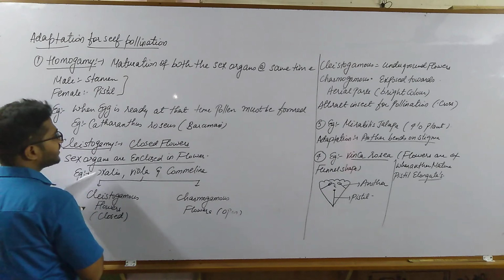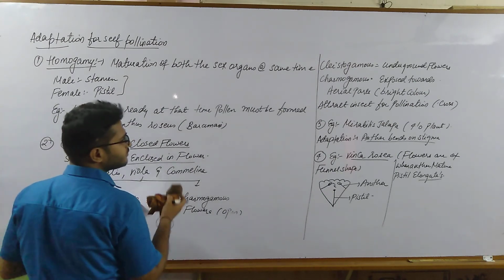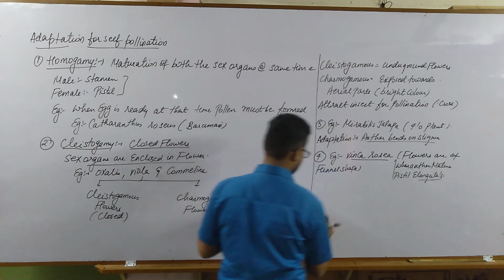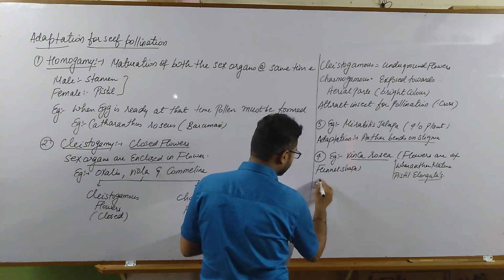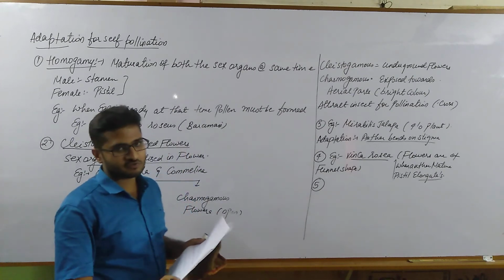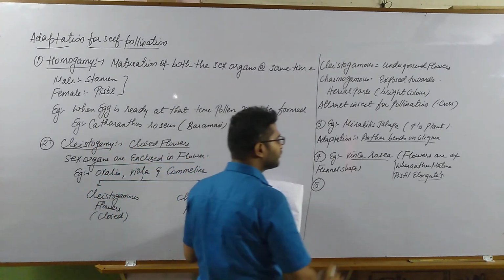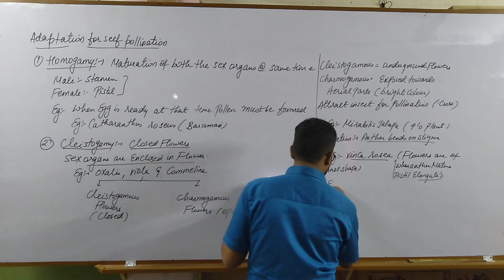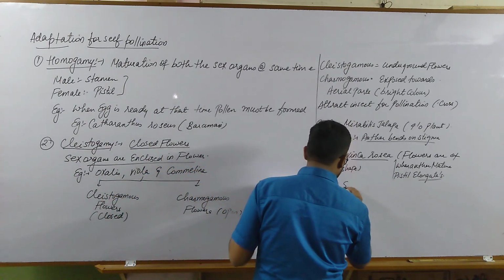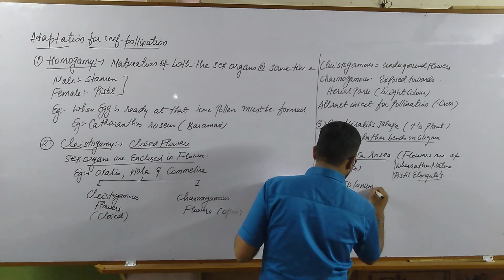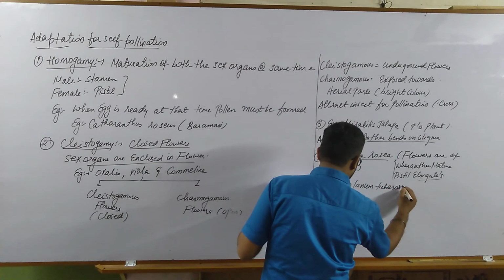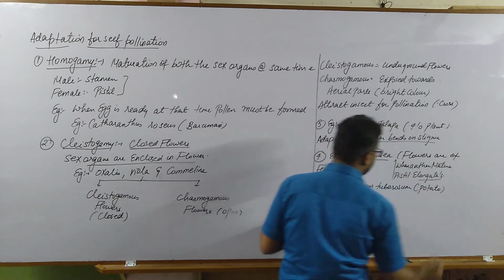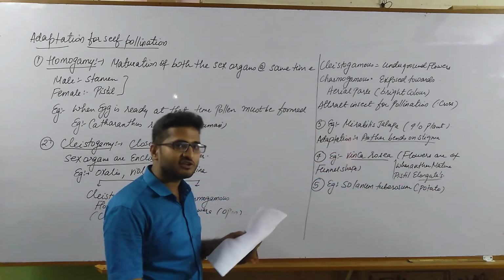This is the fifth adaptation for self-pollination, and this is the last adaptation for self-pollination, seen in Solanum tuberosum, that is potato.